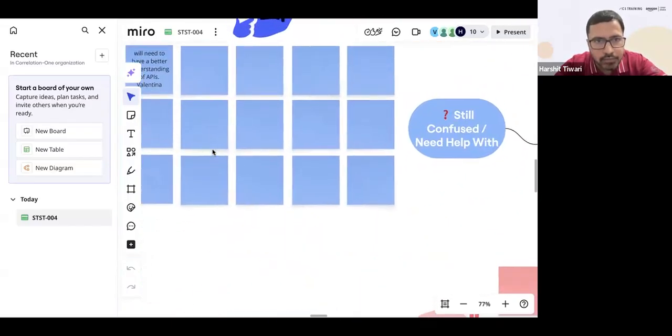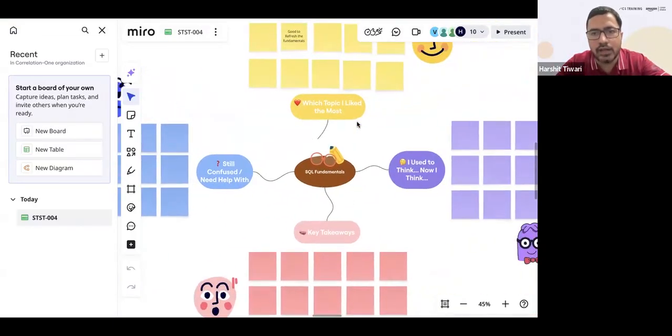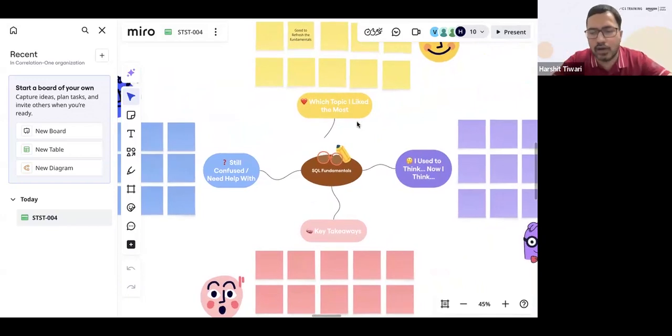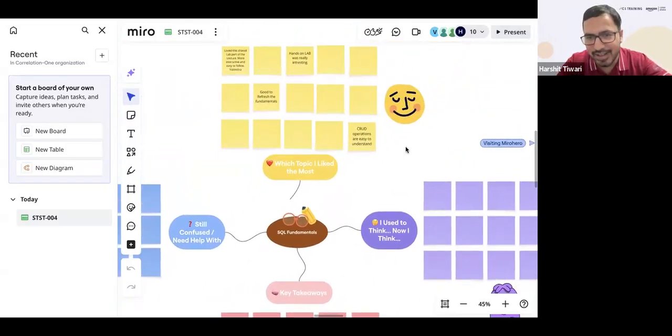Someone is confused with some part. Will need to have a better understanding of APIs, Valentina. Absolutely. Let me see after Kahoot. If I get 5 minutes, I'll tell you more about APIs. Or you can always schedule a one-to-one with Seraphim and discuss APIs. And if not, we have a dedicated lesson on APIs as well. I think it is API testing. You have a dedicated mini project on that also. So you have a lot of APIs coming your way, so don't worry about that at all, Valentina.